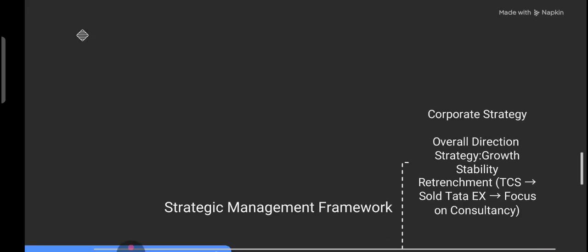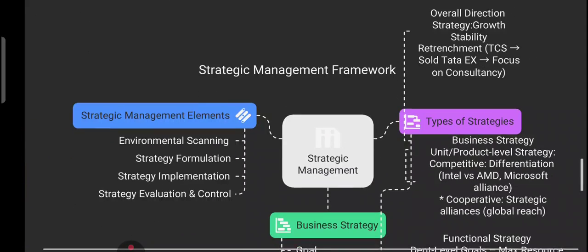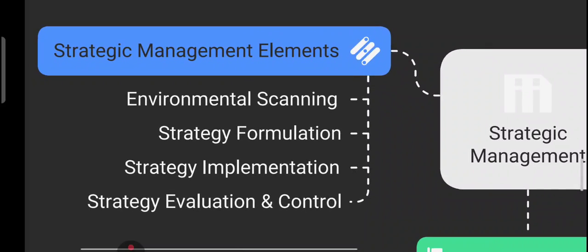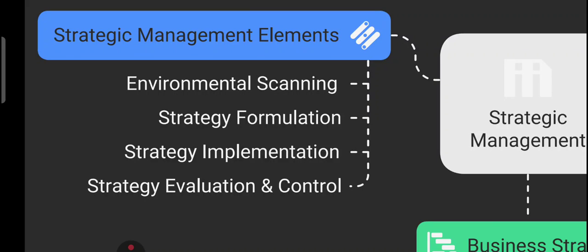Now we have the next slide, that is the strategic management framework. Very important from an examination point of view. So friends, strategic management is not just planning, it is a continuous cycle of making better choices for long-term success. Let's break it down. If we look at the elements, first of all we have environmental scanning, meaning what is happening in the market and around us. Strategy formulation means what should we do based on that.